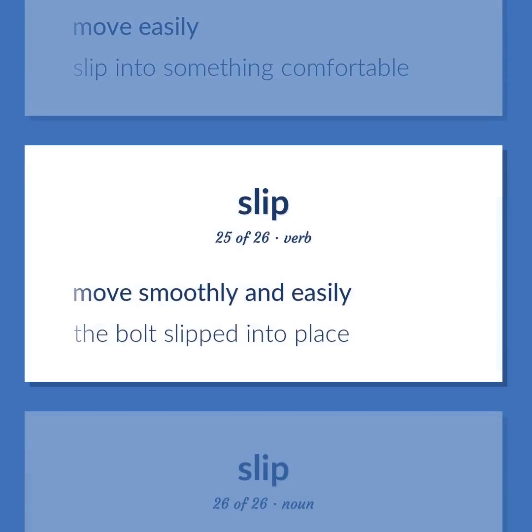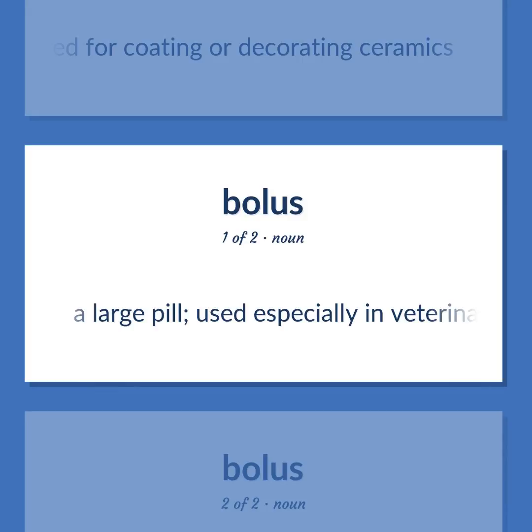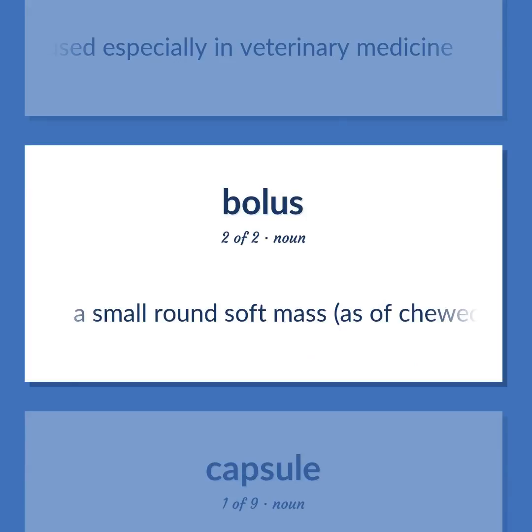Move smoothly and easily. The bolt slipped into place. Potter's clay that is thinned and used for coating or decorating ceramics. A large pill, used especially in veterinary medicine. A small round soft mass, as of chewed food.